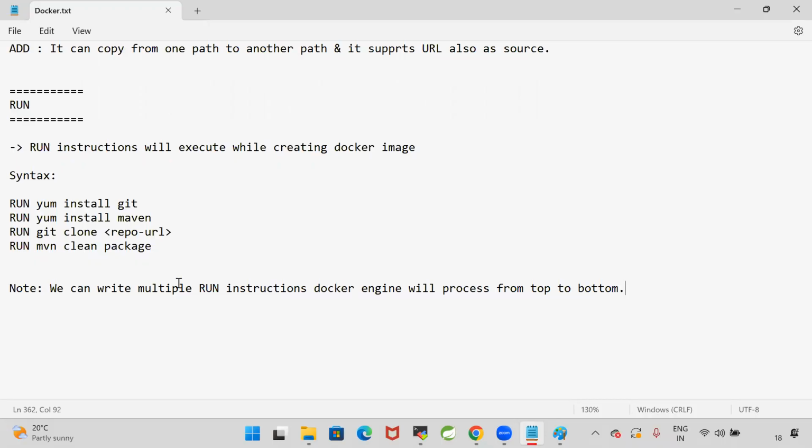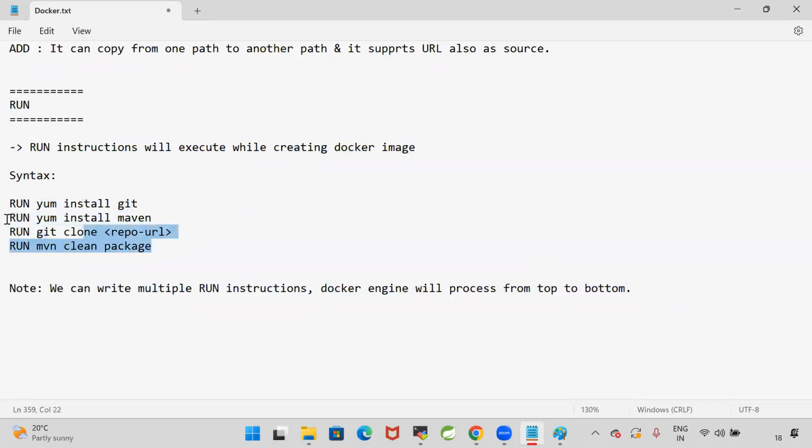Are you guys getting my point? This is the syntax to write the run instructions in the Dockerfile. So we can write multiple run instructions, and Docker will process them from top to bottom.